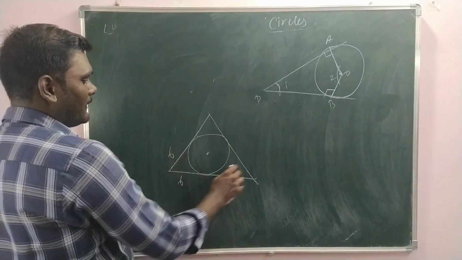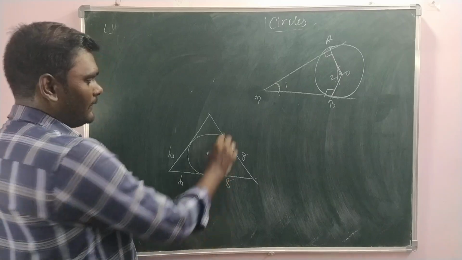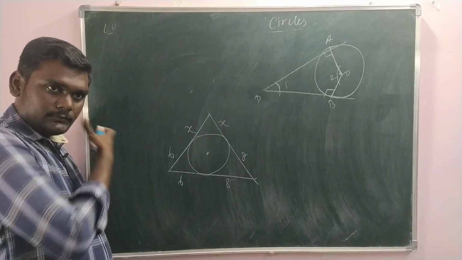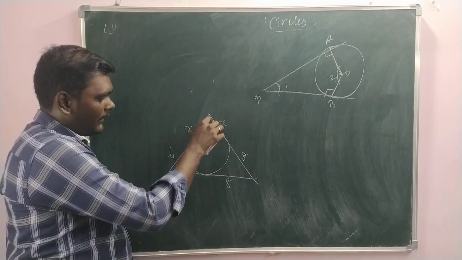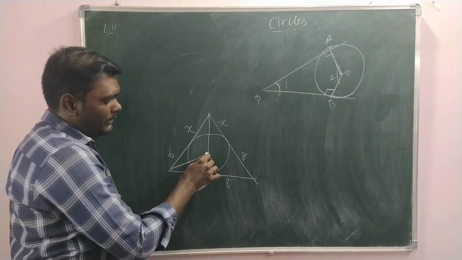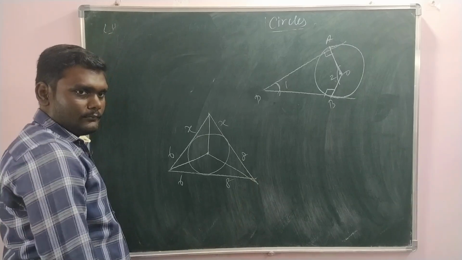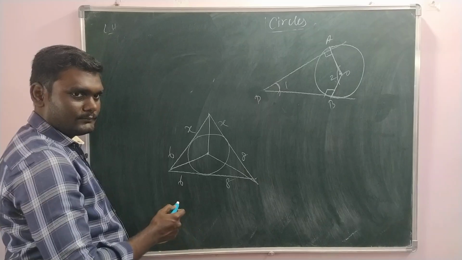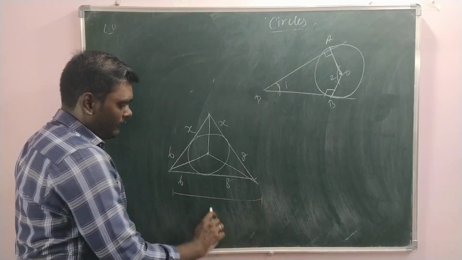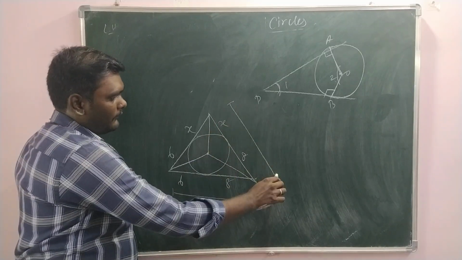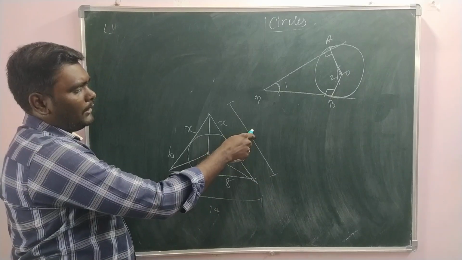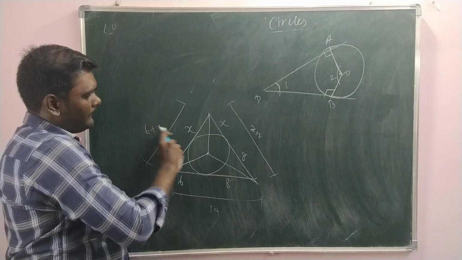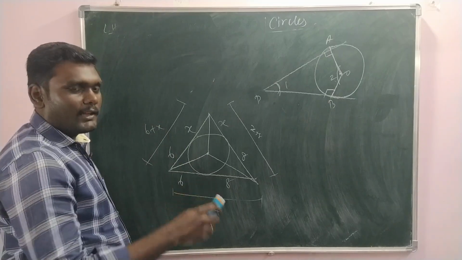Okay, here 6 means here also 6. Here 8 means here also 8. We take this as x. And then we will be dividing this triangle into 3 parts. Find the area of the triangle using Heron's formula. This is fully 14. This is fully x plus 8. This is fully 6 plus x. Then using Heron's formula we can find.